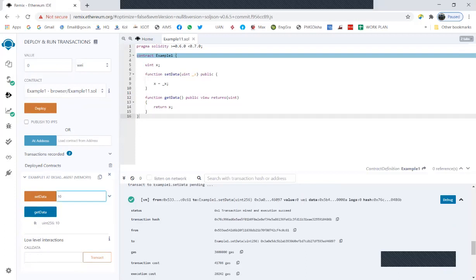I can again change the value: I set it to 120, click on setData, and then click on getData. Now it has changed to 120. So this is a very basic and small smart contract. With its help, we are setting the value of a variable, and we are also retrieving the value that was set.